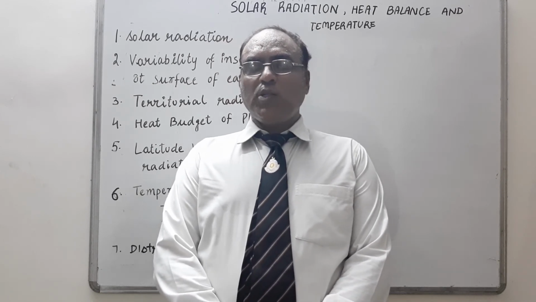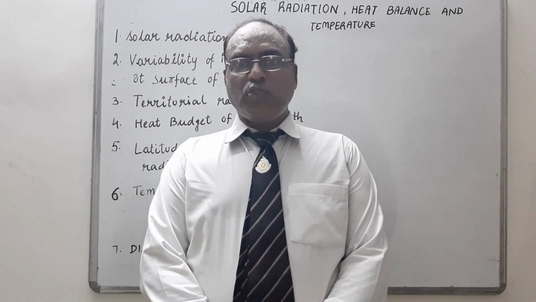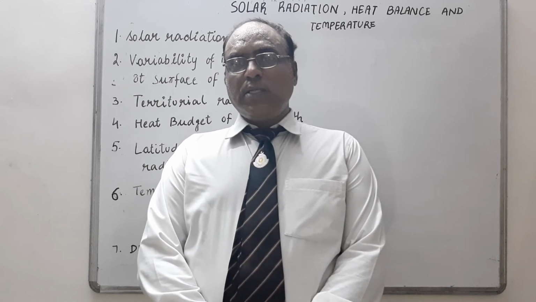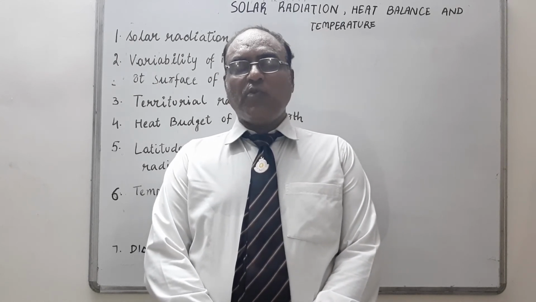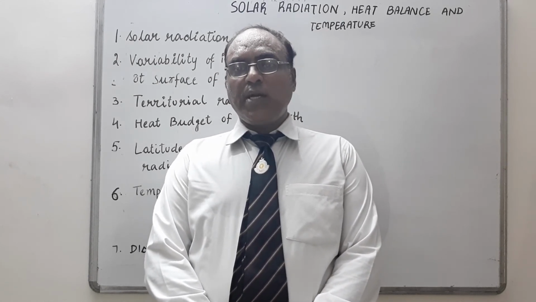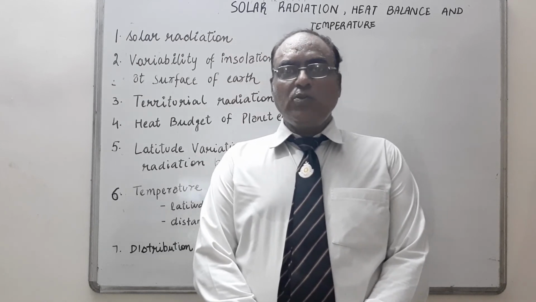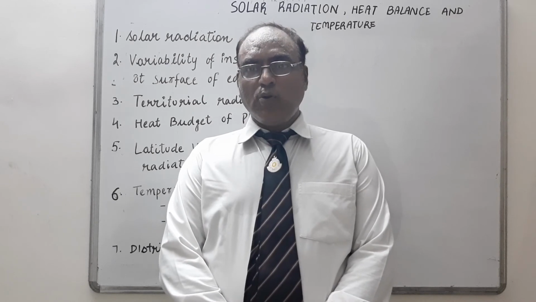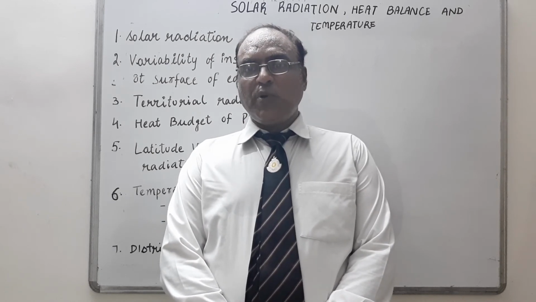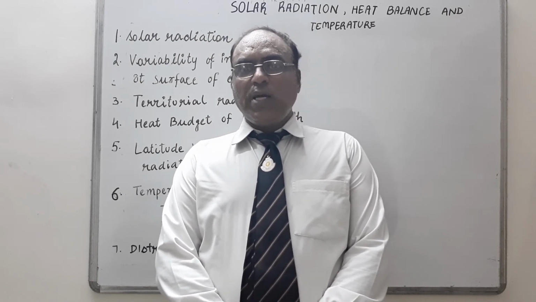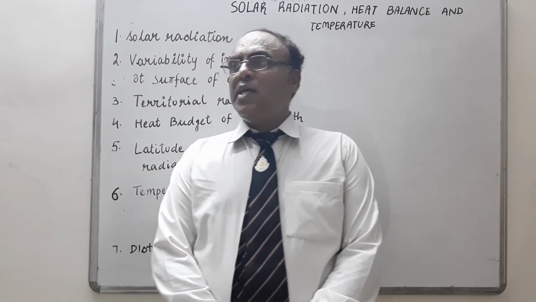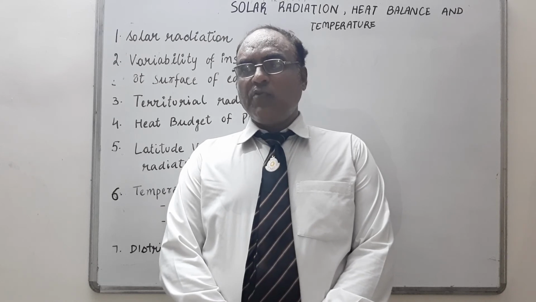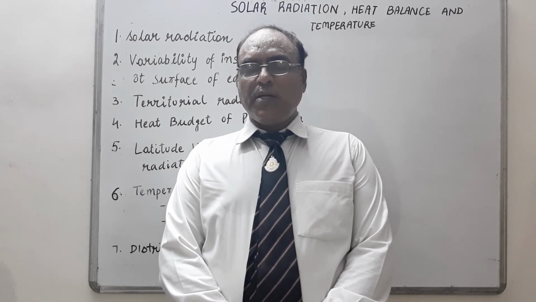So latitude बहुत important role play करता है किसी area के temperature और climate को control करने के लिए. The closer to the equator, the warmer the temperature. Far off from the equator, the temperature varies. Altitude also plays a very important role. जैसे जैसे हम height पे जाते हैं, temperature goes down. As we know, 6.5 degrees Celsius per 1000 meters goes off. The third factor is distance from the sea. The area which is closer to the sea has a moderate temperature. The area which is far off from the sea has a different type of climate.